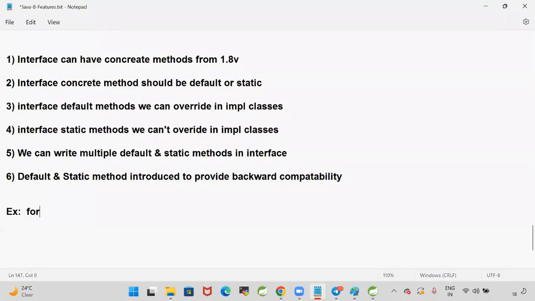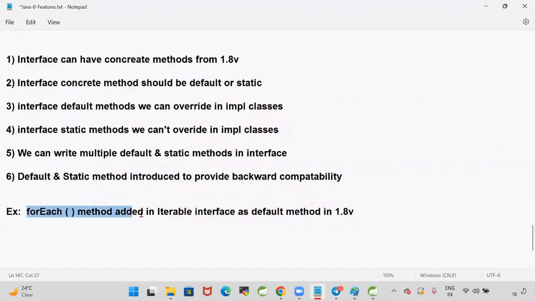Example: the forEach method was added in the java.util Iterable interface as a default method in the 1.8 version. So collection classes can either override this forEach method, or they can access that method directly, because it was added as a default method. A default method is nothing but a method that has a body.